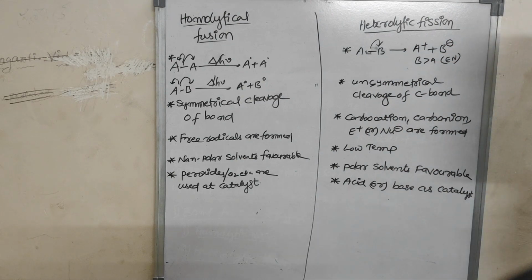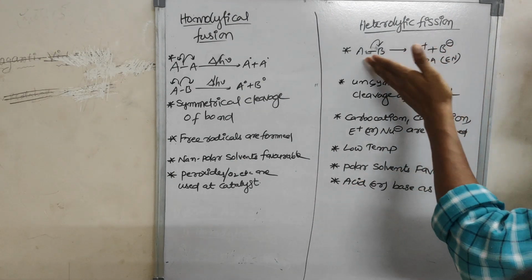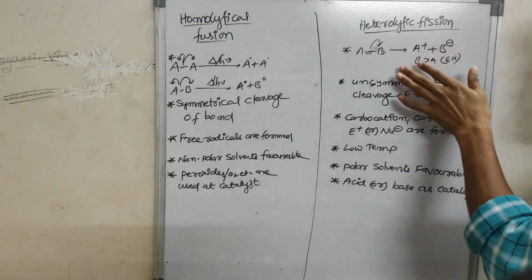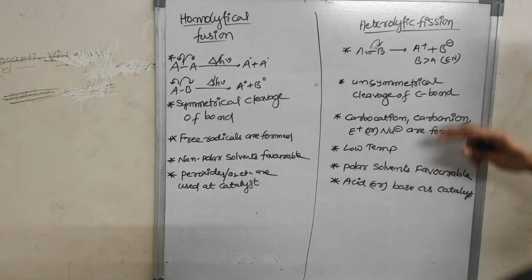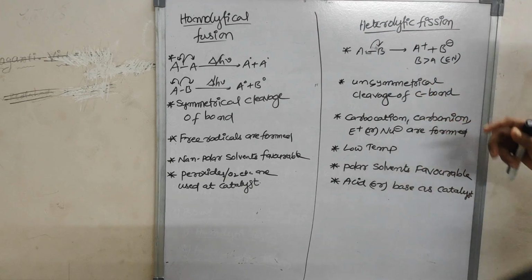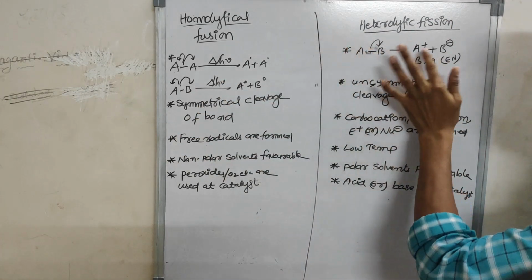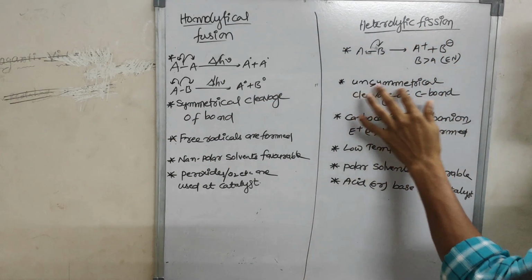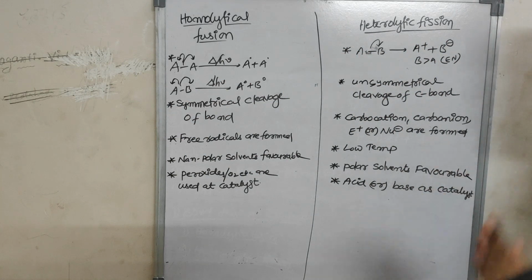Negative charge means two electrons are there. So B gets negative, because B is more electronegative than A. So this will get positive and this will get negative. That is not equal cleavage, so it is an unsymmetrical cleavage of the bond.